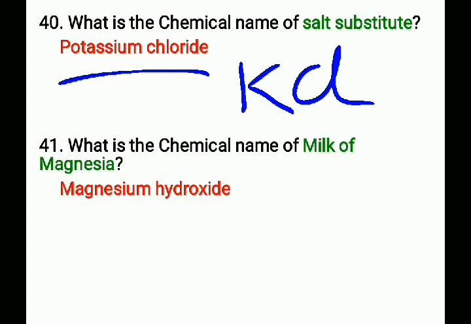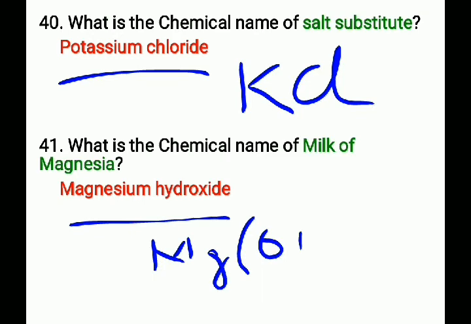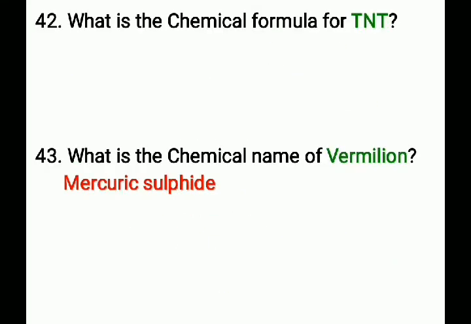The chemical name of salt substitute is potassium chloride and its chemical formula is KCl. Next question, what is the chemical name of milk of magnesia? That is magnesium hydroxide and its chemical formula is Mg(OH)2, MgOH taken twice. Next question, what is the chemical formula for TNT?